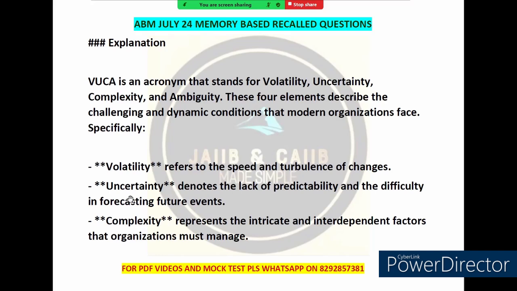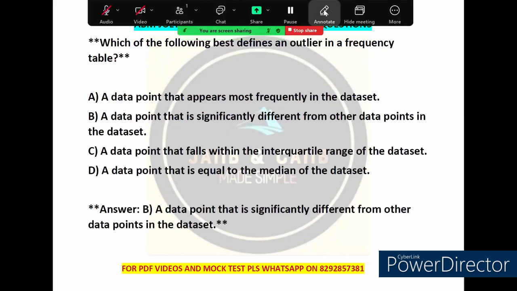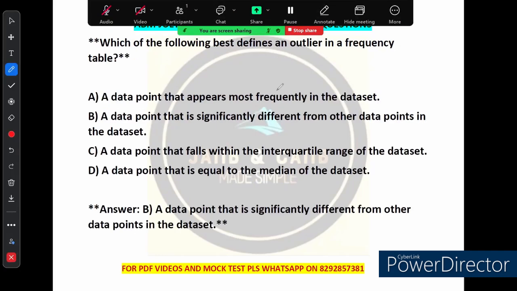Uncertainty means difficulty in predicting what will happen next. Complexity, which is our correct answer, points to how different factors are interconnected, making it hard to see the big picture clearly. And the last is ambiguity, which is all about the lack of clarity and confusion over what events and trends mean. Now let's move on to the next question. The next question is, which of the following defines an outlier in a frequency table?